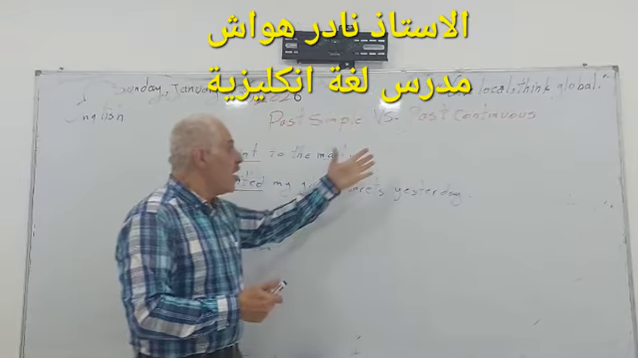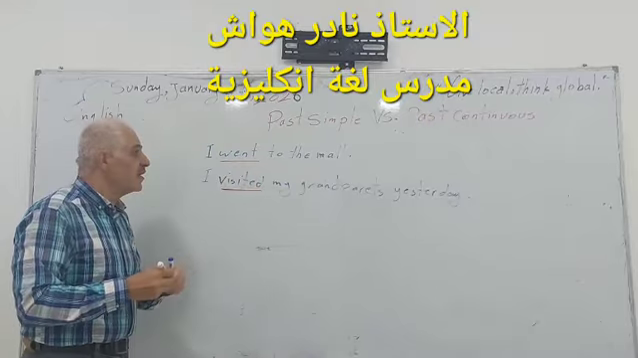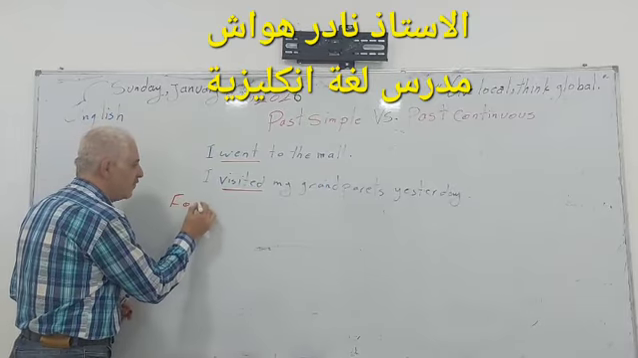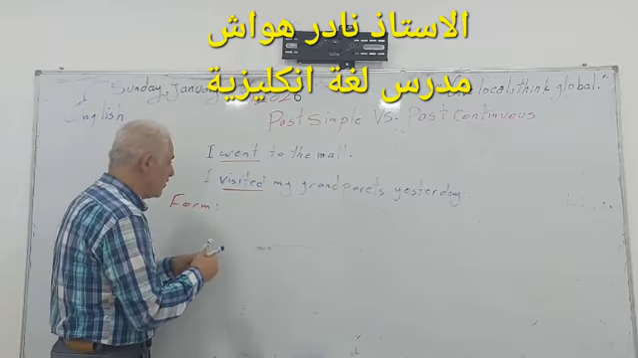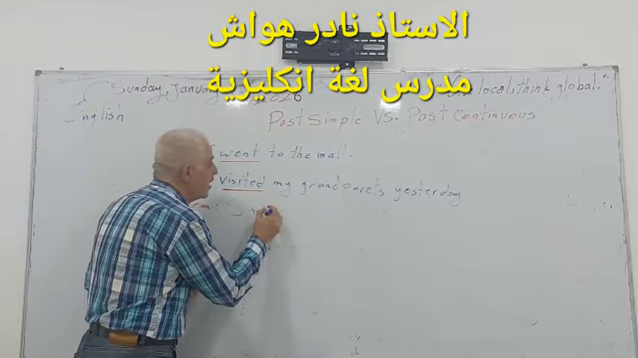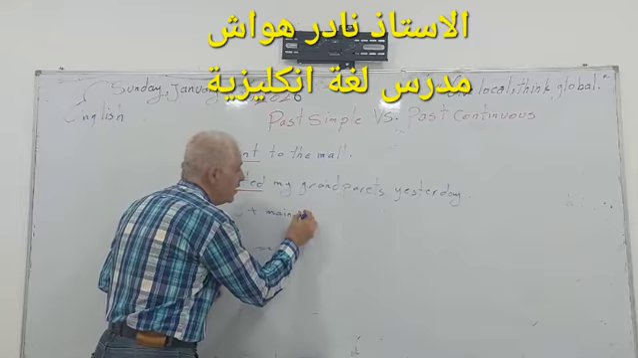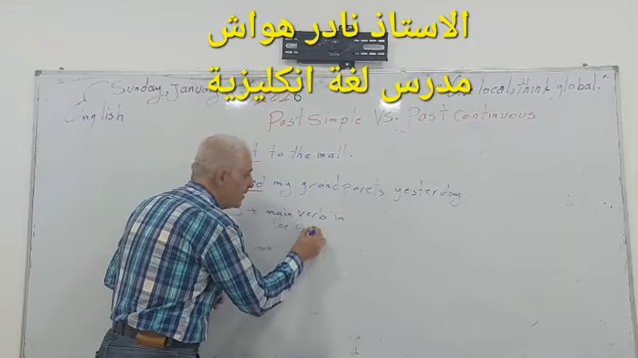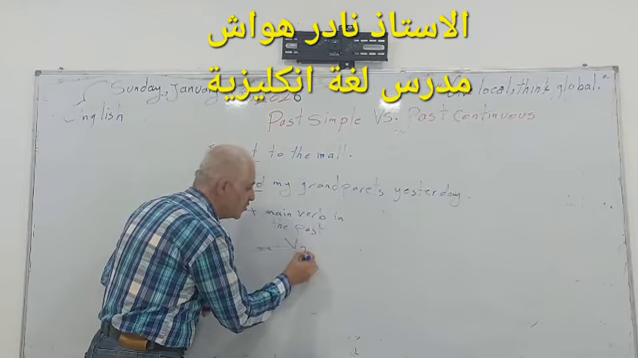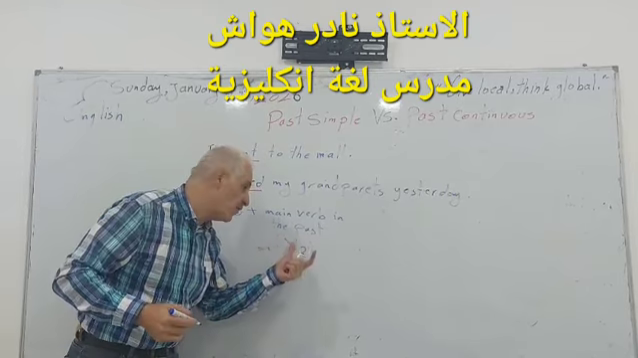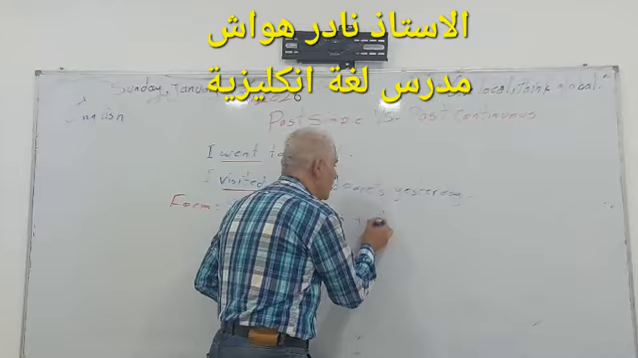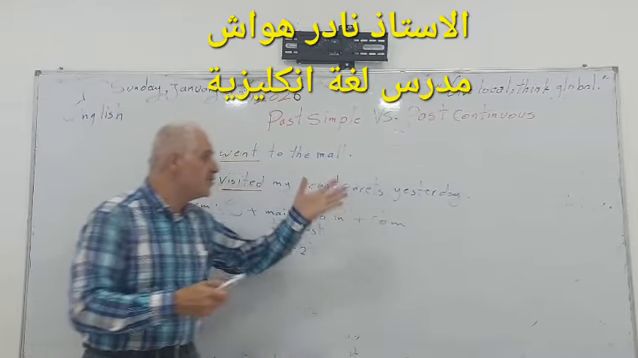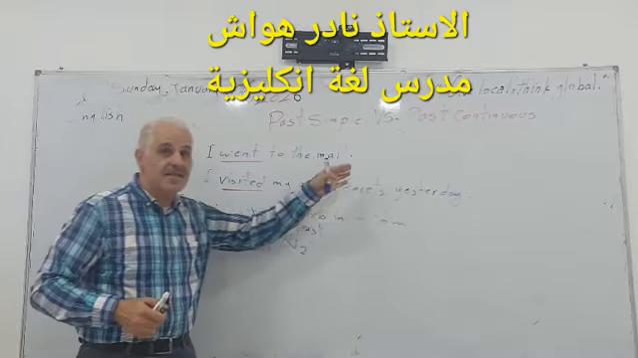Of course, what is the form of the past simple or simple past? It consists of subject plus main verb in the past, or sometimes we call it V2. It means the second form of the verb, plus complement.